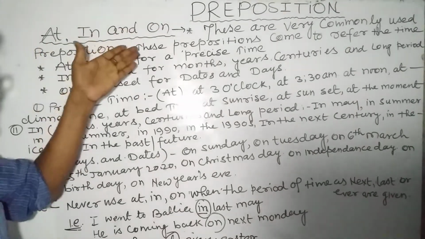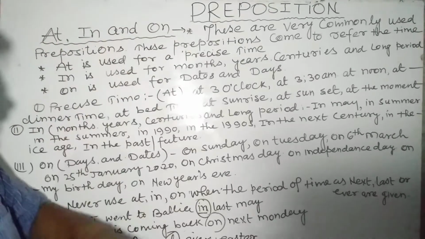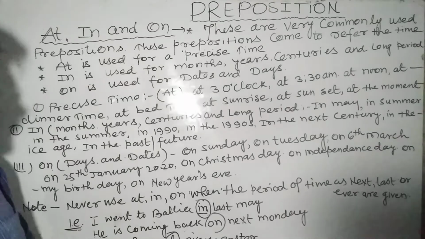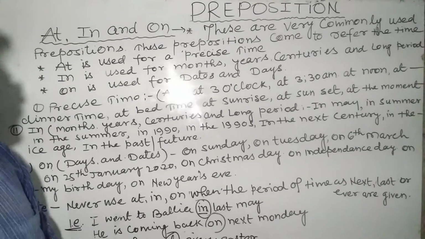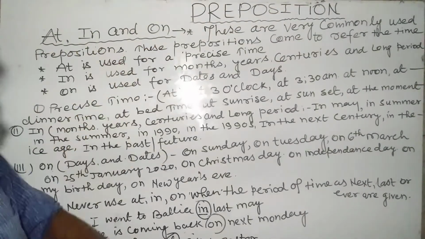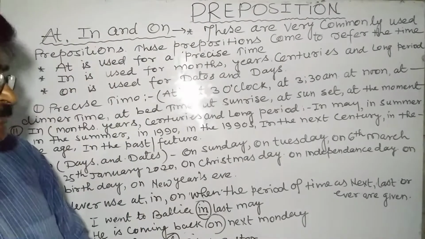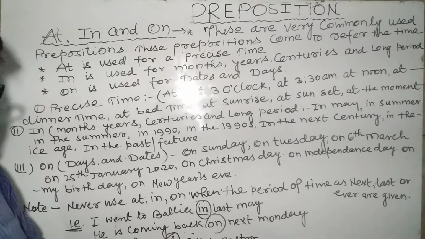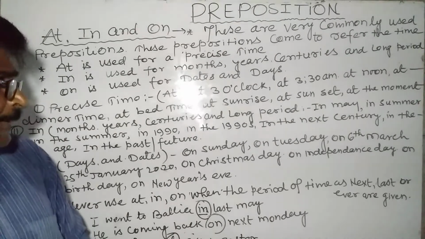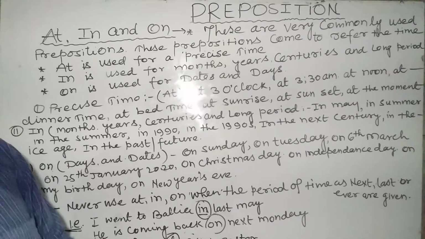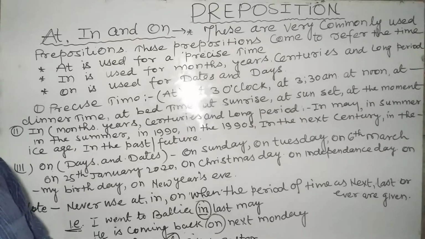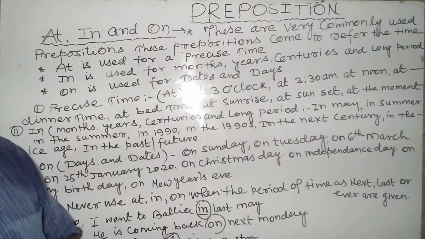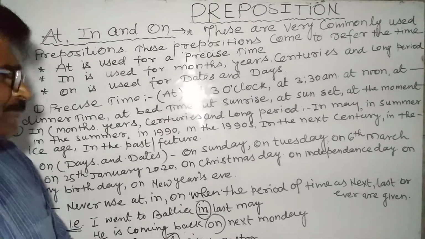These prepositions at, in and on are very commonly used prepositions. These prepositions come to refer to the time.